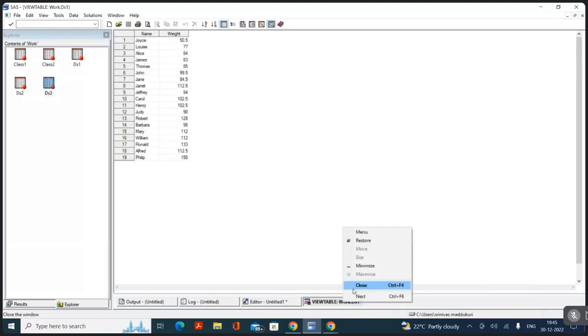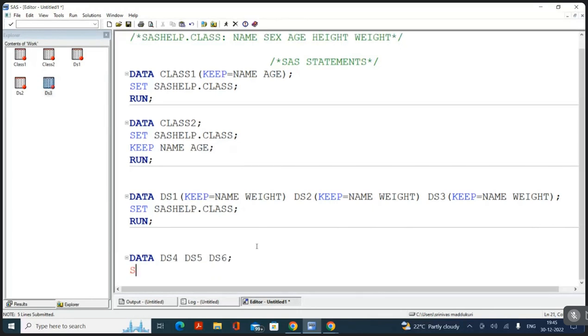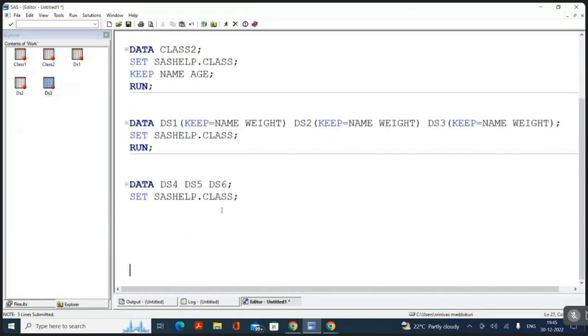But now I want to create three data sets, DS4, DS5, DS6, from sashelp.class. Now see, I'm writing the same thing like this one. Now I'm writing keep, name, space, weight. You know what I'm writing here? Statement or option?